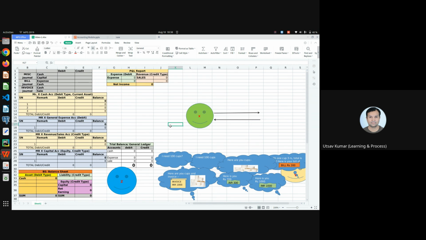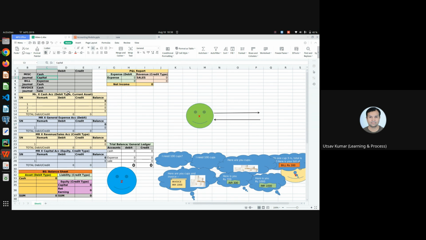So if one account is debited with, let's say, X amount, the other account has to be credited with the same X amount. One is debited with the same amount, and the other has to be credited with the same amount. So the amount has to be the same. This is one rule, and a minimum of two accounts has to be affected. So what happened in this particular case?